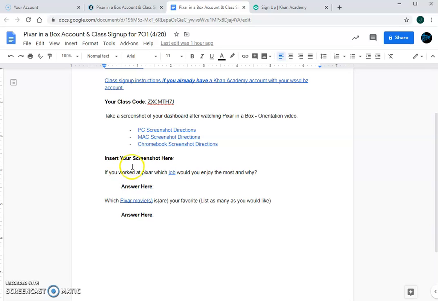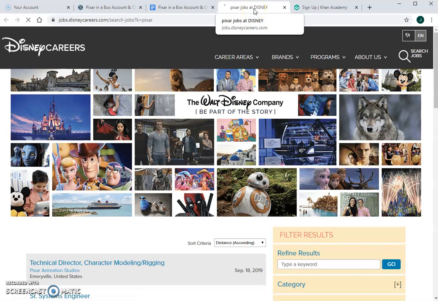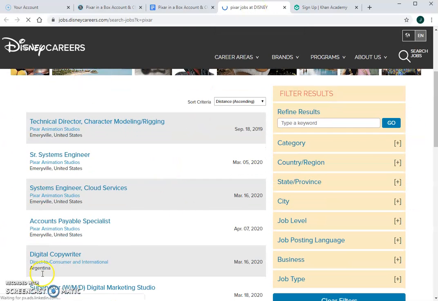So after that, I want you guys to tell me, it talks about different jobs that Pixar has. If you forget, I have a link here that takes you to the different jobs that they have at Pixar. Pixar is owned by Disney. So if you scroll down here, it'll tell you everything that they have.